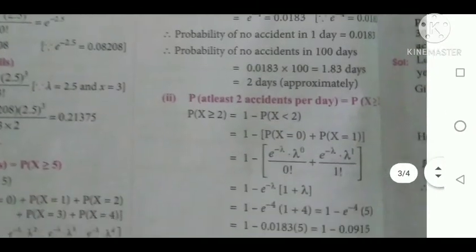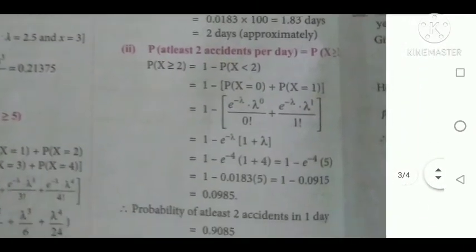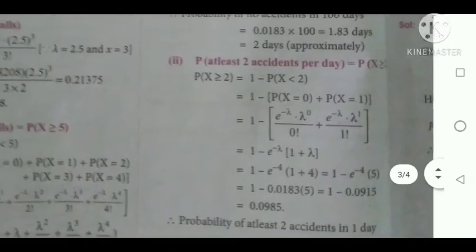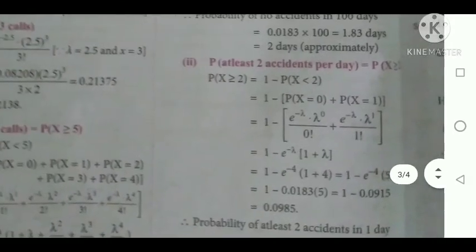Okay, the second subdivision is about at least 2 accidents per day, that is p of x is greater than or equal to 2. So in order to find the greater than or equal to 2, we have to subtract from 1 minus p of x less than 2. Less than 2 means x value is 0 plus x value is 1, both are added, then the added value is subtracted from 1. So if you subtract from 1, we are getting p of x greater than or equal to 2.